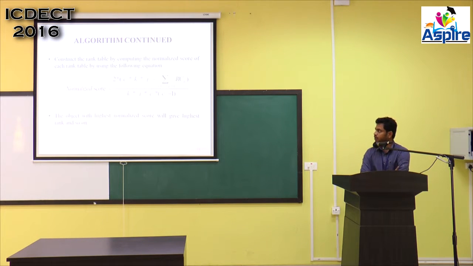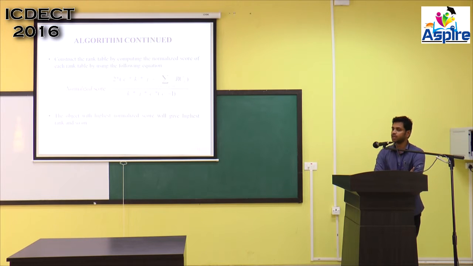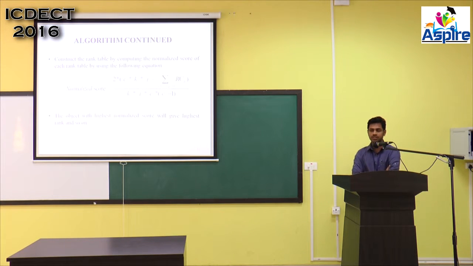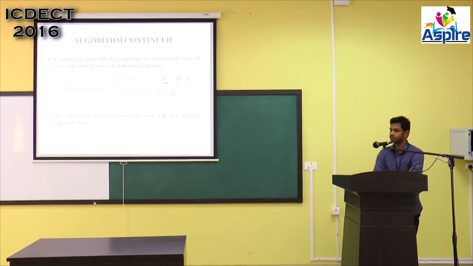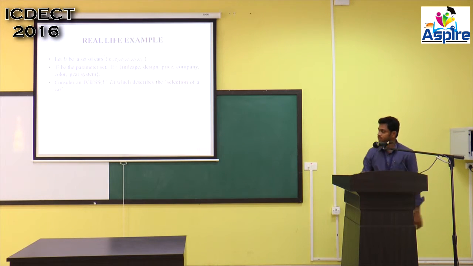Here, C is the number of objects, K is the number of cases. In this case, the number of cases is 3 and J is the number of judges because this is a single group decision problem. In the case of group decision making problems, it will be more. And this is an example.